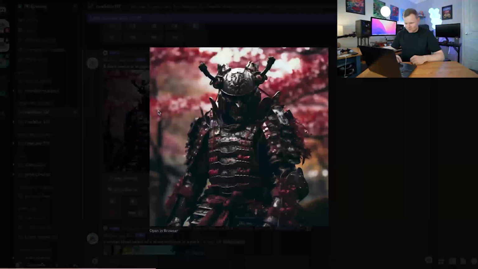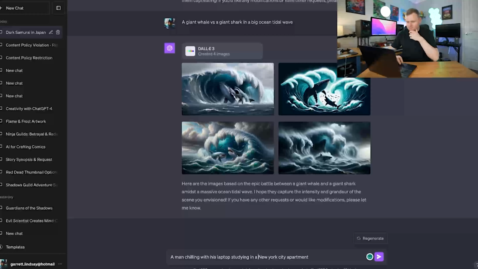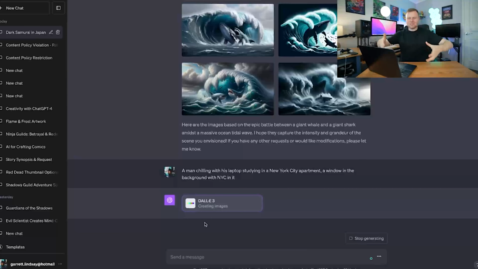Especially with that samurai, it looked absolutely incredible. A man chilling with his laptop, studying in a New York City apartment. So it has the person in the front, and then you've got the background with the window and something in the background sort of moving. So that's what I'm sort of going for with this prompt.